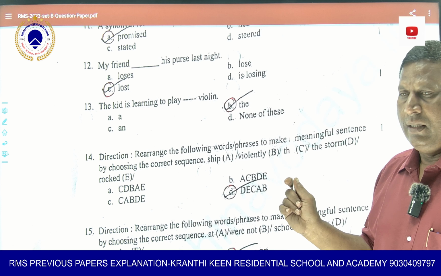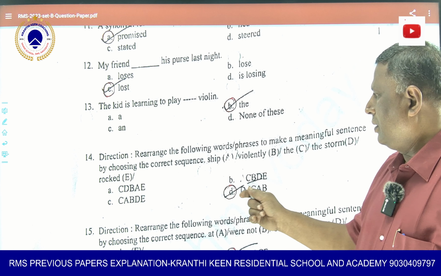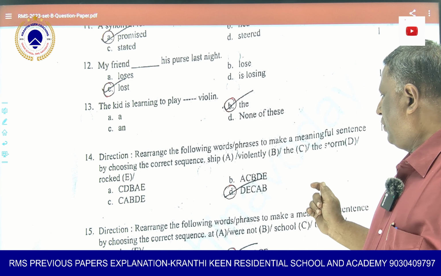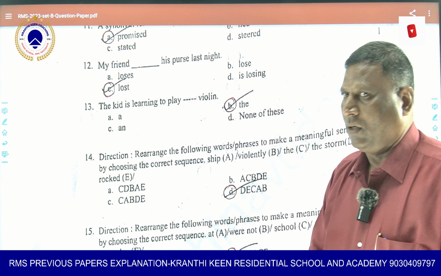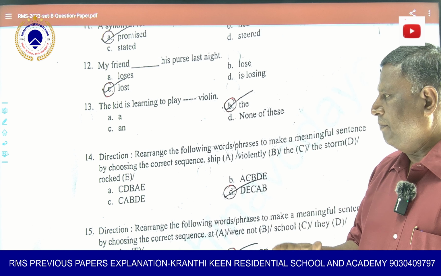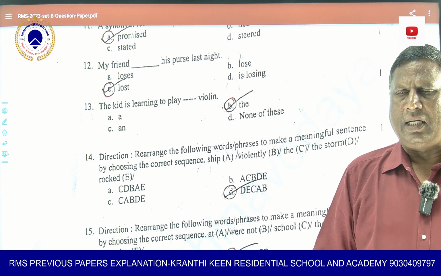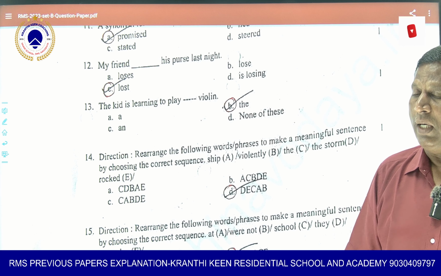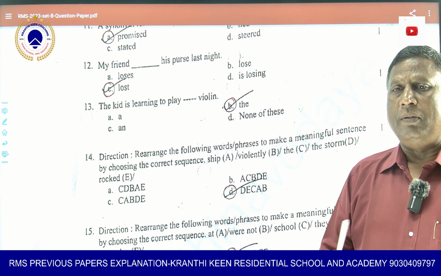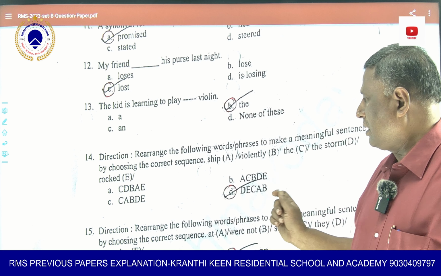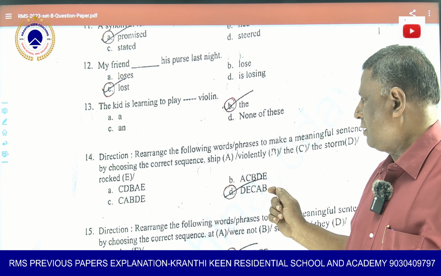It should start with the: the ship, the storm. First D will come, the storm. Then E will come, robbed. Robbed means it shook very badly because of a storm in the sea many times. I hope many of you have not traveled by ship, but those who travel by ship will tell you that when a storm comes in between, the ship shakes very badly. So that's what: the storm robbed the ship violently.